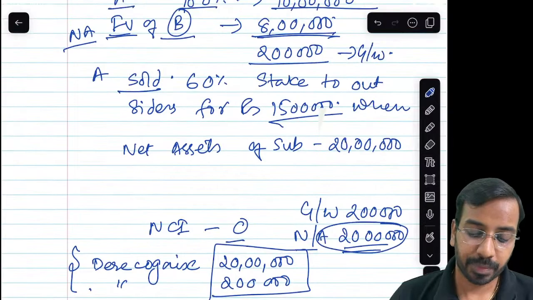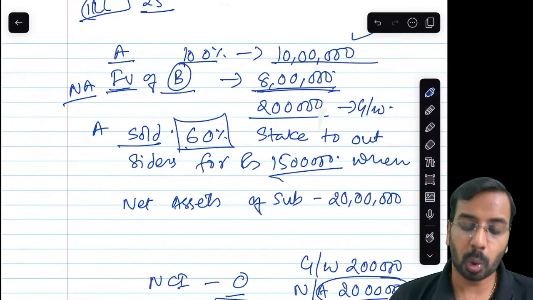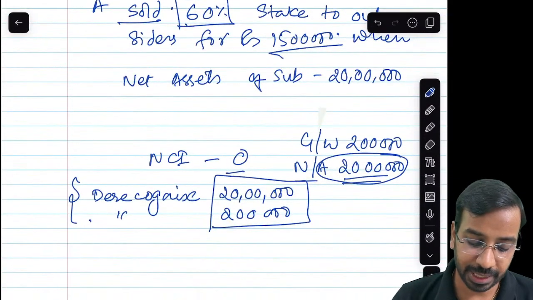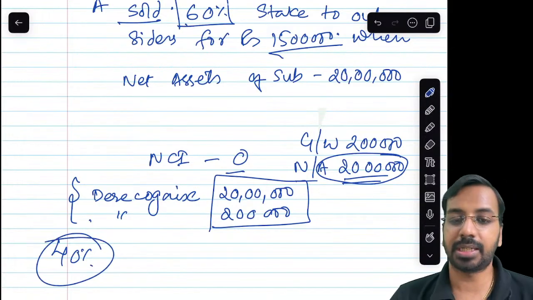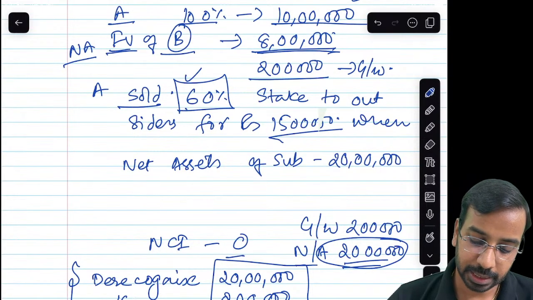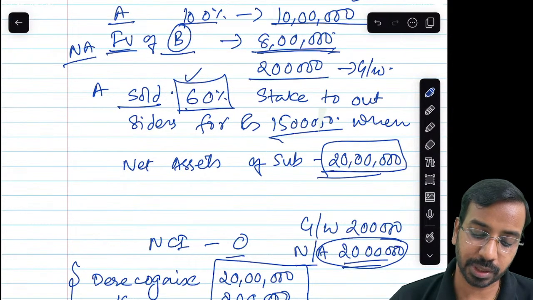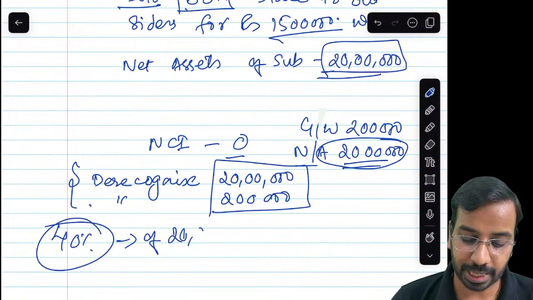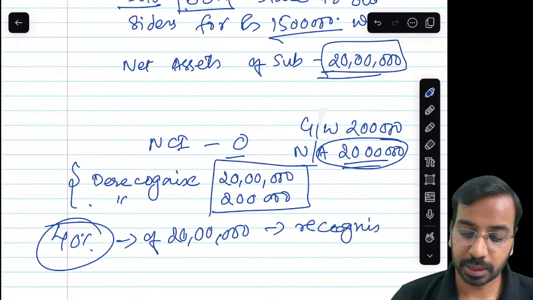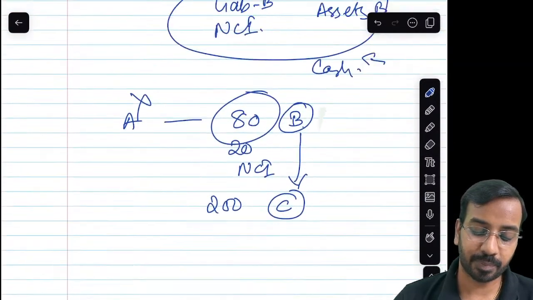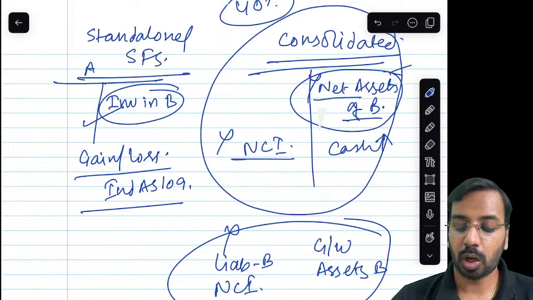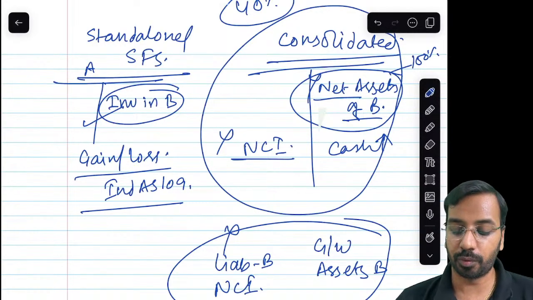And how much have we sold? We sold 60% stake to outsiders, which means we retained 40% stake. Let us say the fair value is 20 lakhs. 40% of 20 lakhs will be recognized. So from the consolidated balance sheet, the entire 100% of net assets will be removed.